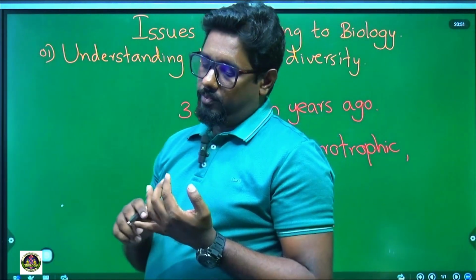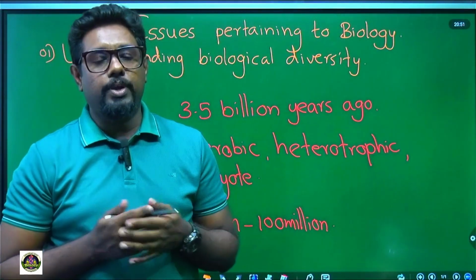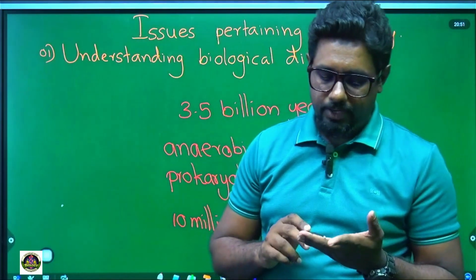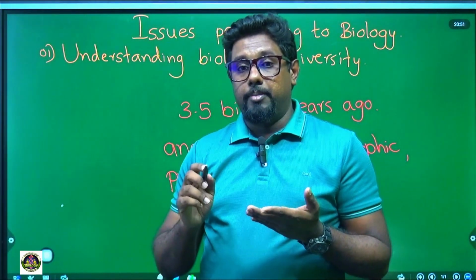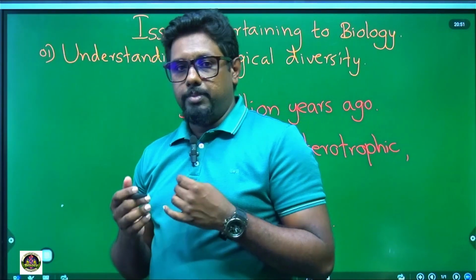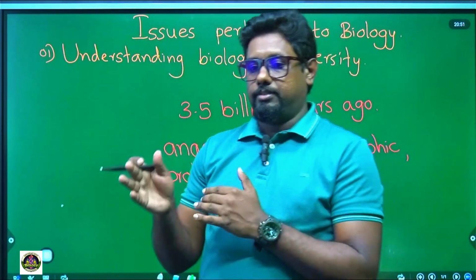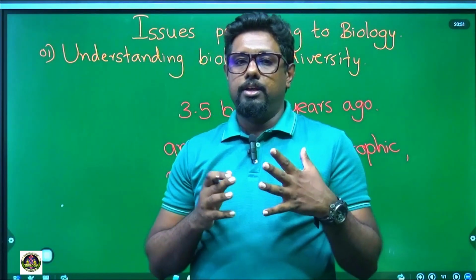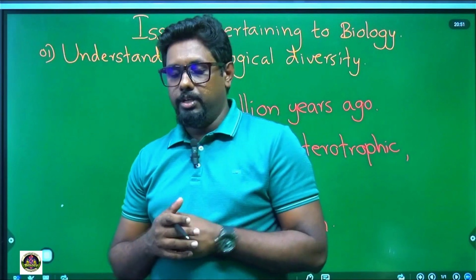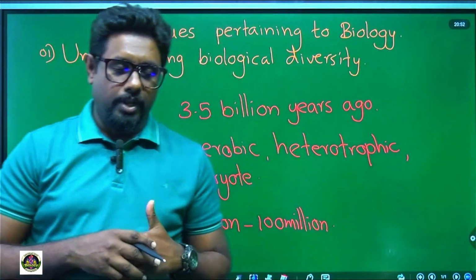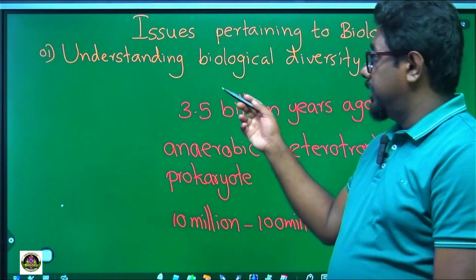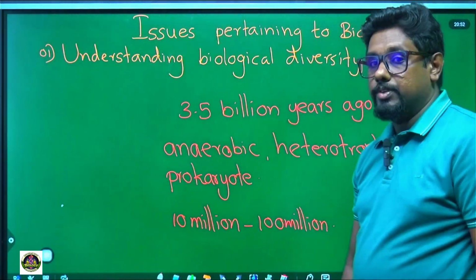And various kinds of ecosystems can be seen on the earth: deserts, rainforests, coral reefs, and mangroves. Depending on these things, we can say that a huge biodiversity can be seen on the earth today. Okay, I think you can understand the first one, that is understanding biological diversity.